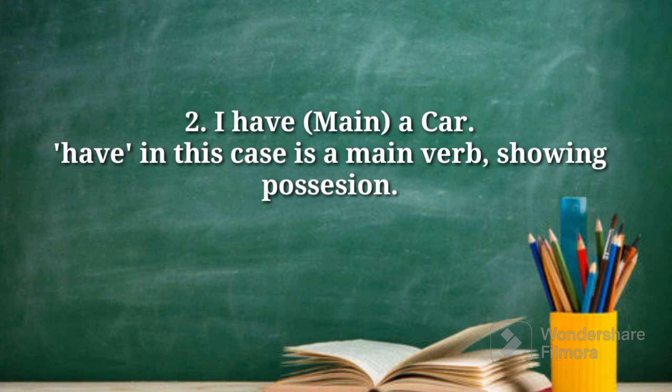Well, yes, it is possible in exceptional cases like this, where helping verbs tend to be the main verb at times of showing possession or ownership. In this case, I have a car. The ownership of the car is shown explicitly by using have as the main verb, and that's why the main verb here is have.